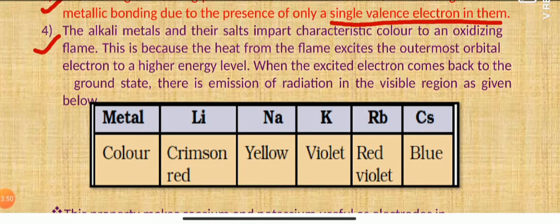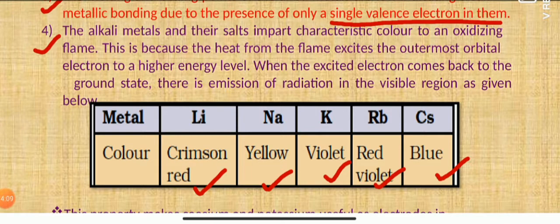Let us take the example: in case of lithium, it is crimson red in color. In case of sodium, it is yellow. In case of potassium, it is violet. In case of rubidium, it is red violet. In case of cesium, it is blue.